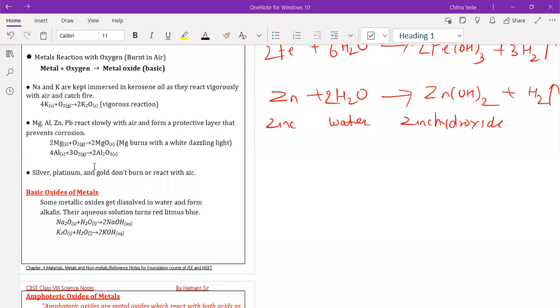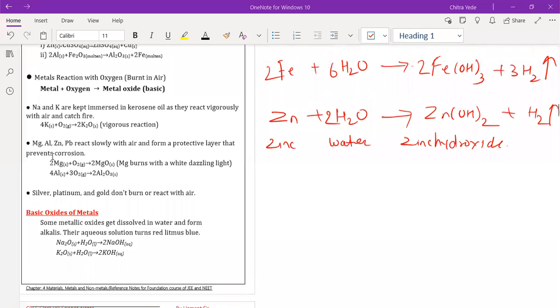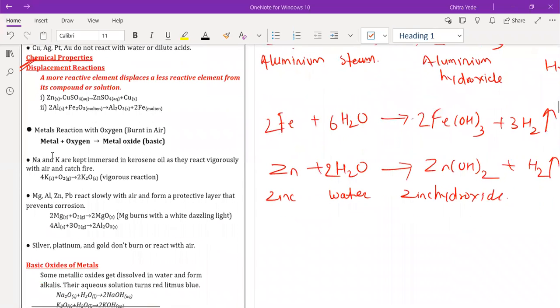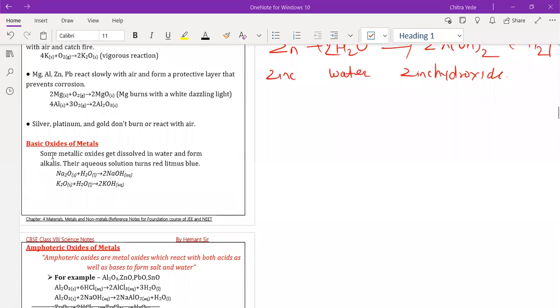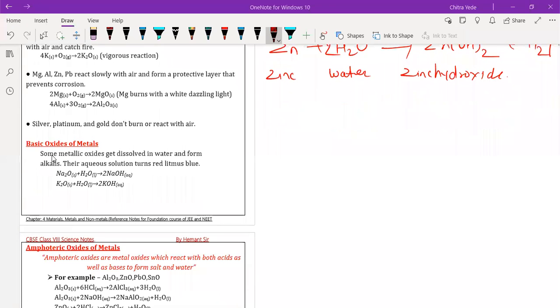Last time we had discussed the reaction of metal with water and oxygen. So today we will discuss the reaction of metal with acids. Okay, so I'm going to write the heading. Today's heading is the reaction of metals with acids.